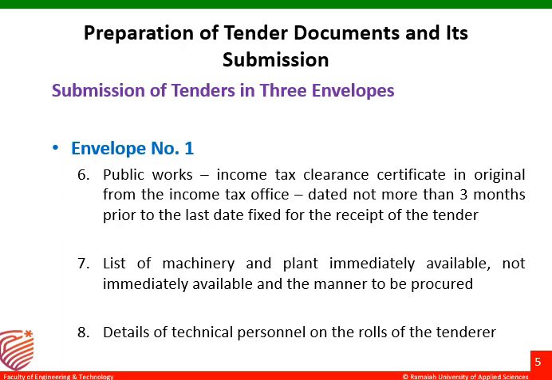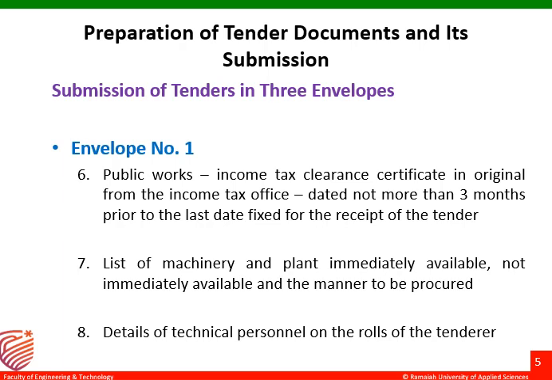And if they are not available immediately, the contractor has to furnish the manner in which they will be procured, means whether the contractor will be purchasing them, or hiring those machineries on rent.